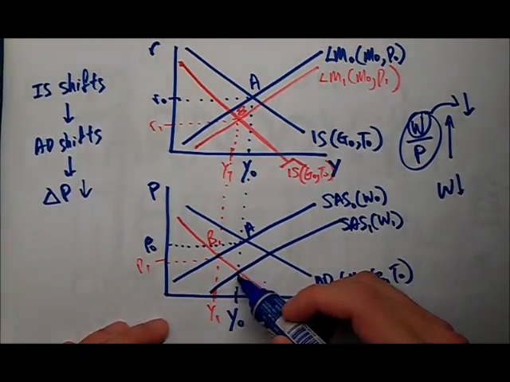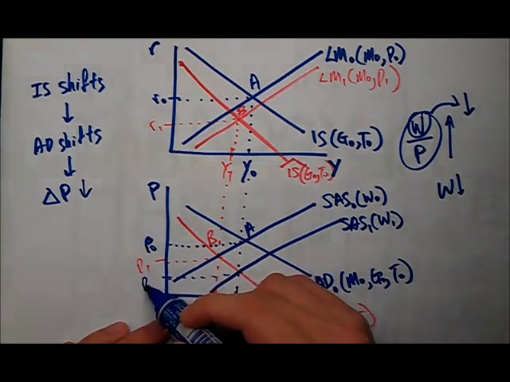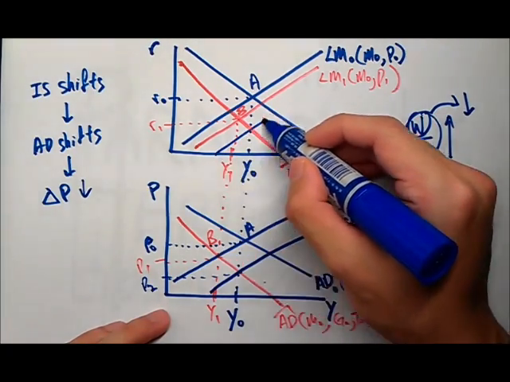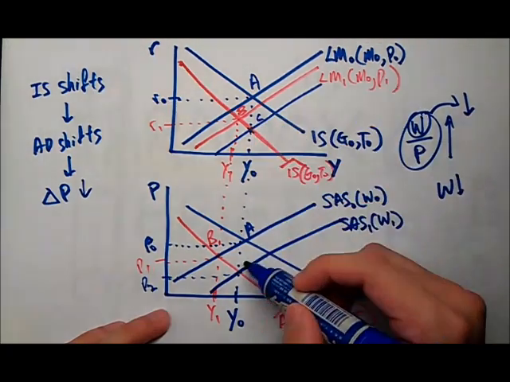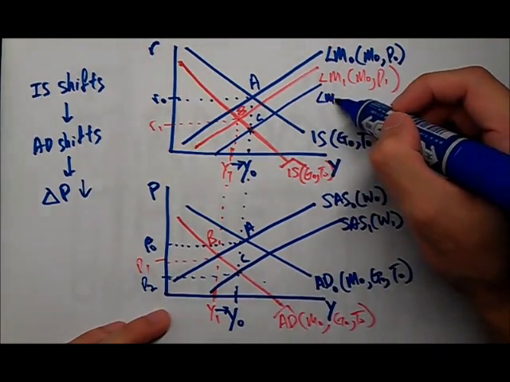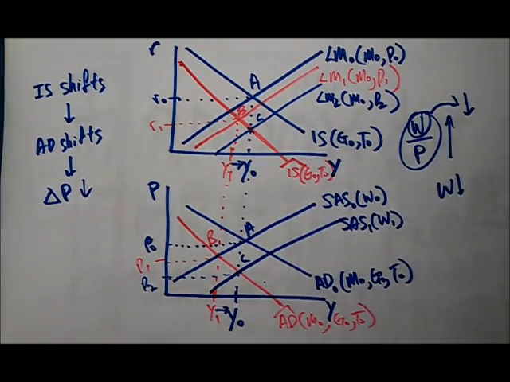Since it's gone back to this point, this will give me a lower price. And when there's a lower price, you know what's going to happen to the LM again. The LM is going to shift down until we reach this point, point C. This is LM2, M0 P2. Now you can see that we are back to the same income.